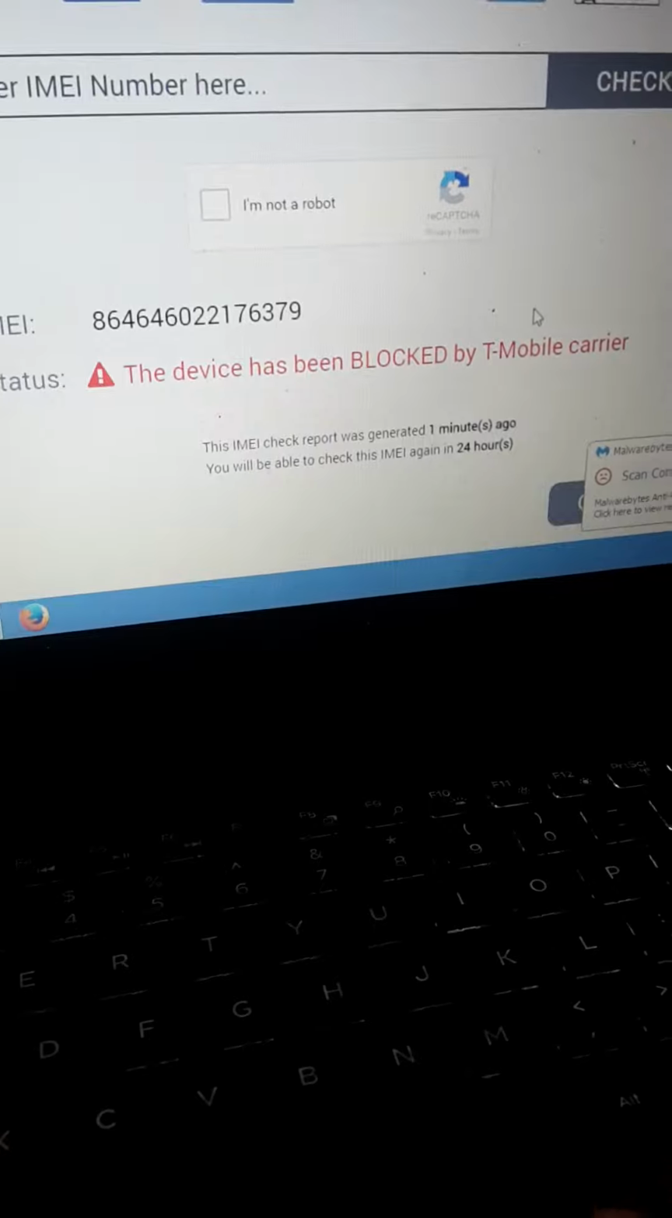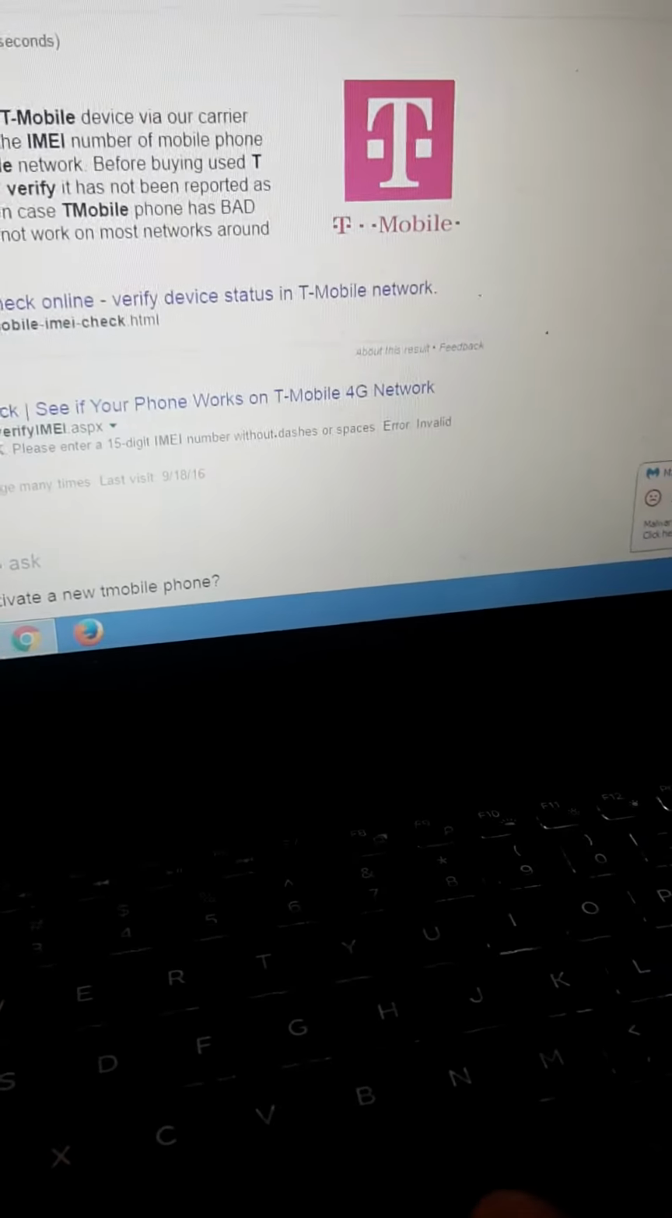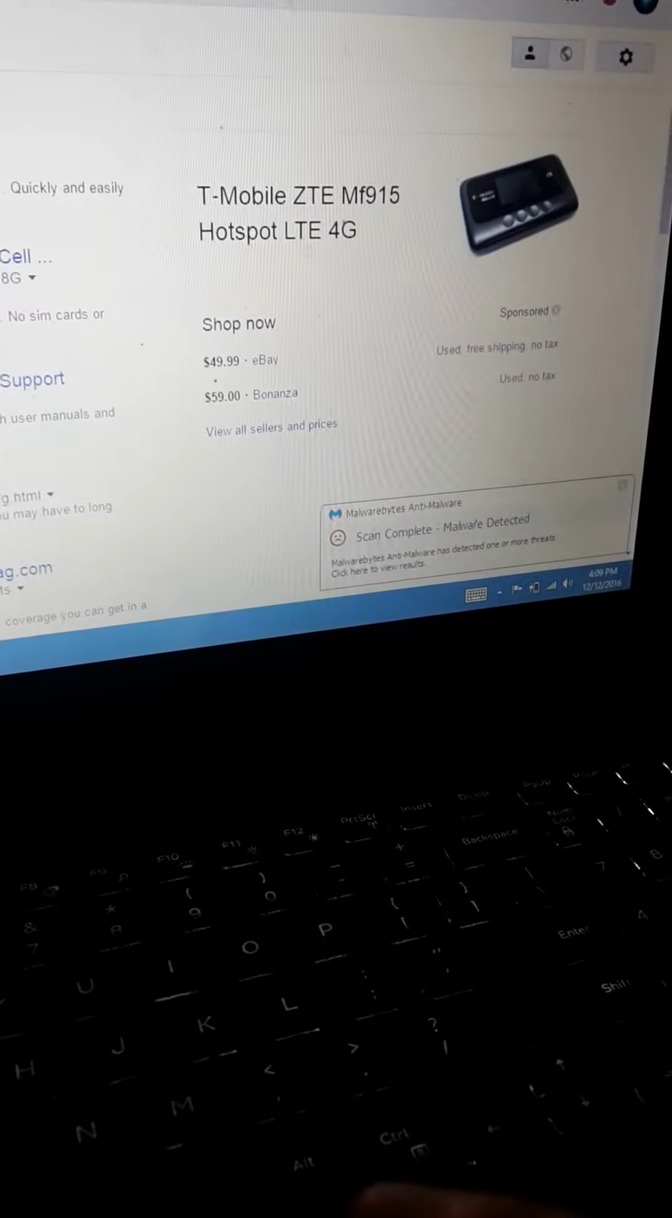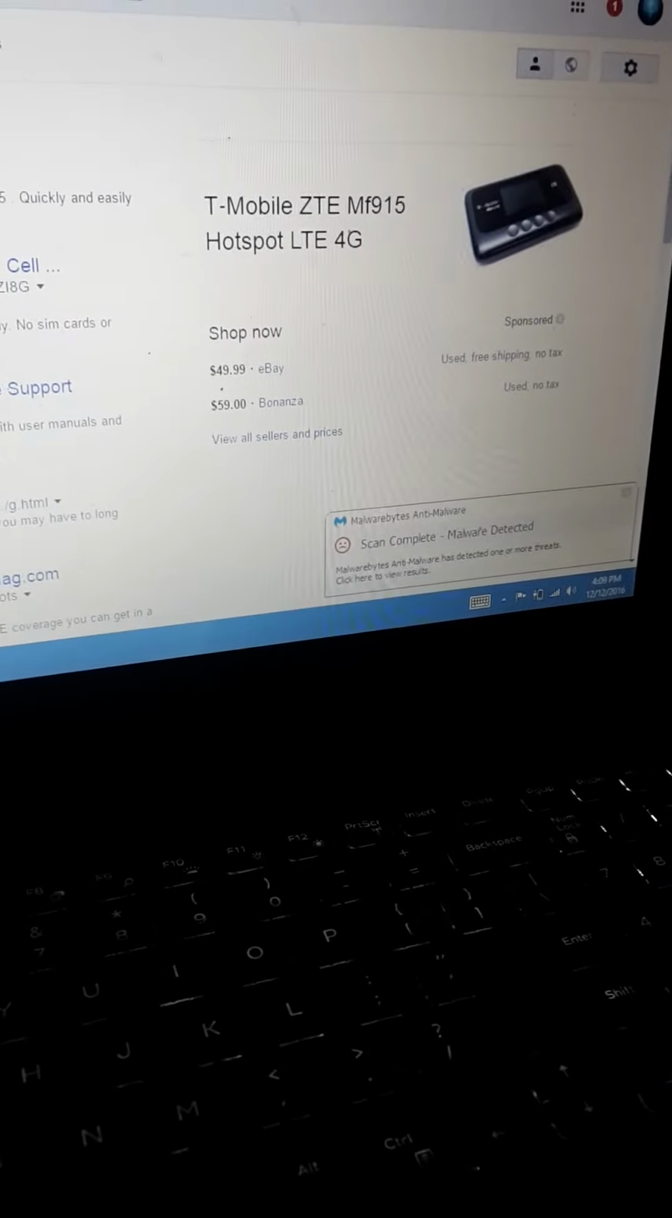As you can see, the results have pulled up. This device has been blocked by T-Mobile, in which this is definitely an EIP block, and this is a hotspot. This is the device right here, in which we don't physically have the device.